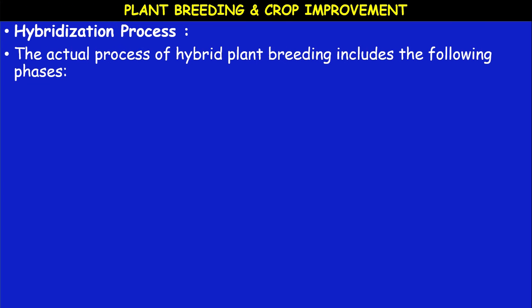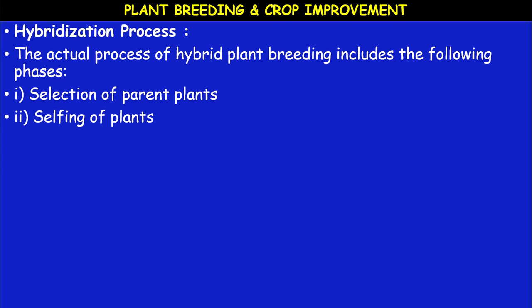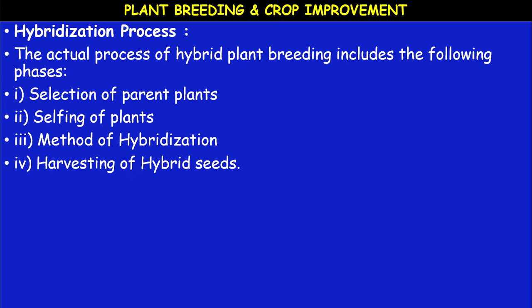What is the process of hybridization? The actual process of hybridization or hybrid plant breeding includes some phases. The first one, selection of parent plants. The second one is selfing of the parent plants. Next, method of hybridization. The next one is harvesting of hybrid seeds. So, these are the 4 phases involved in any hybridization process.